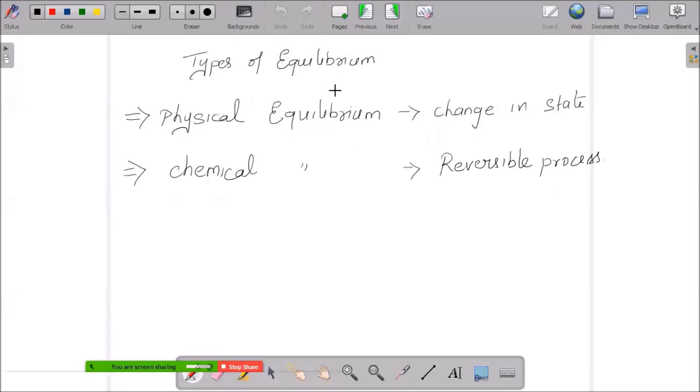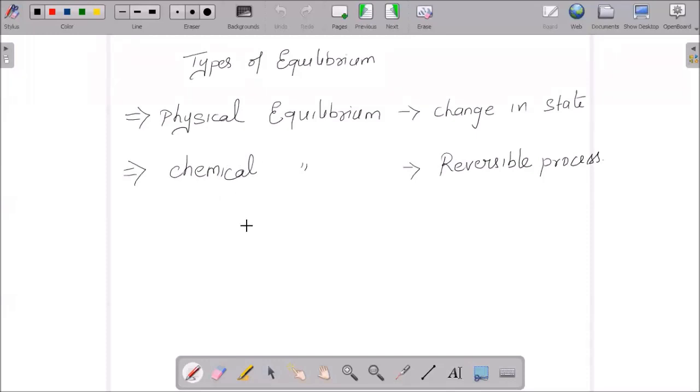When I say types of equilibrium, it can attain the state of physical equilibrium as well as chemical equilibrium, or we also use the term ionic equilibrium. Physical equilibrium is achieved in a physical process, where all the state variables, like pressure and temperature, become constant.